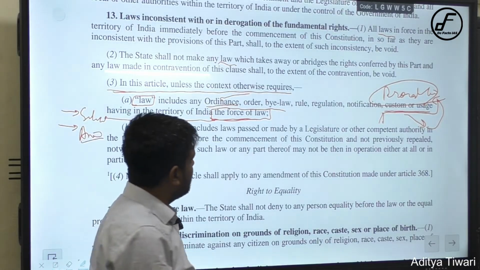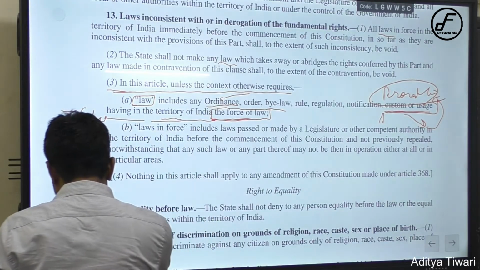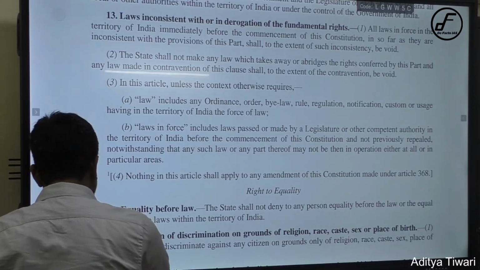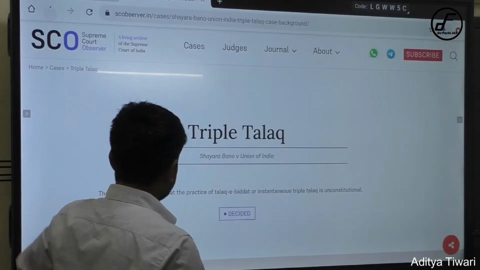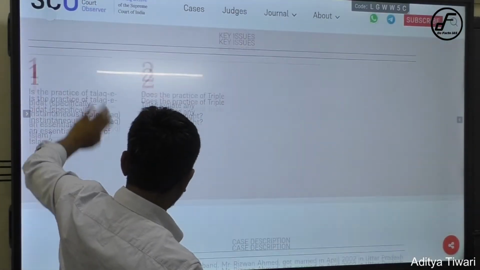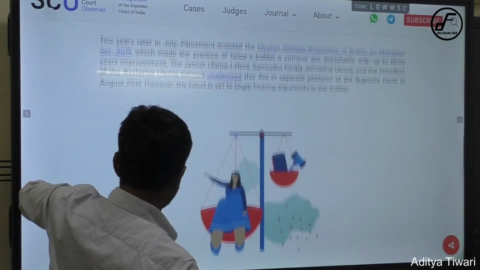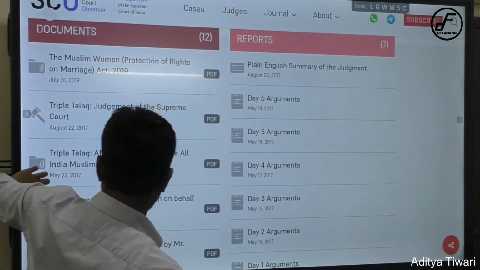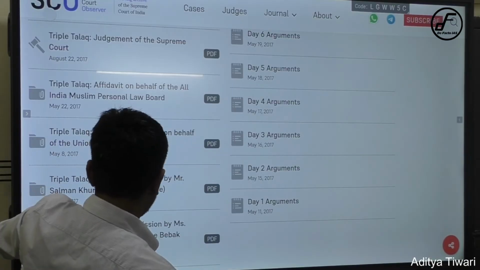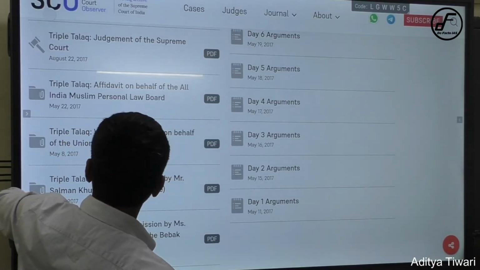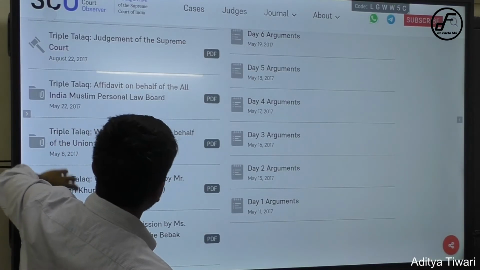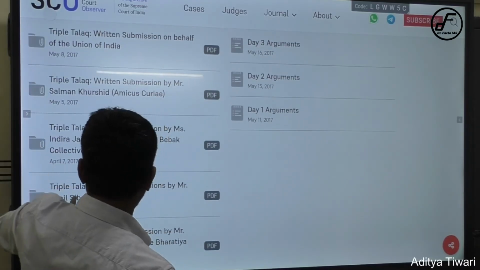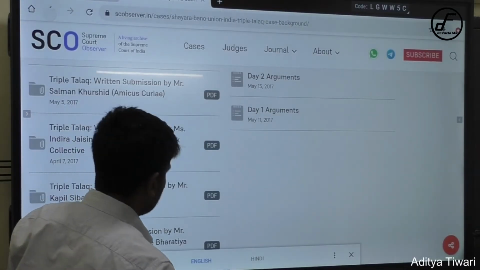What is that judgment name? The judgment name I will also tell you, very interesting actually. That website, I will ask you to visit that website actually. It's a very good thing, because it also provides the arguments given by multiple counsels. Yes, see, it is a free website. Argument given by Sibbal somewhere, see, on the Union of India. Sibbal, yes. This is what I was reading yesterday itself before class.